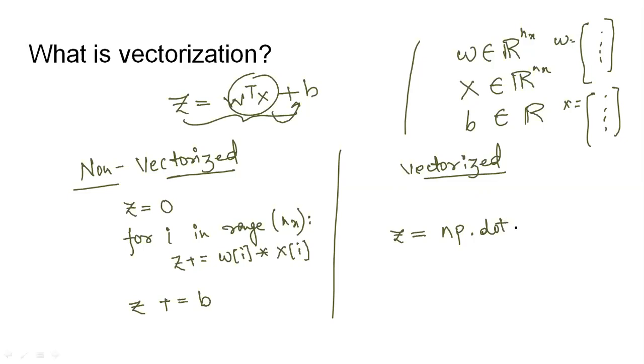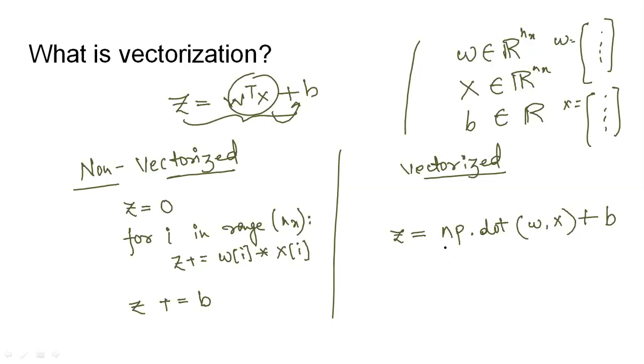So NP dot, there's a function dot in the NumPy library, and you need to only mention the two vectors that you need to have the dot product of. One of my vectors is W and another vector is X. Further, in the next line, I can add the value of B to this Z, or I can add the value of B here only.